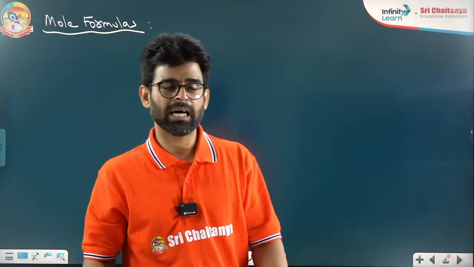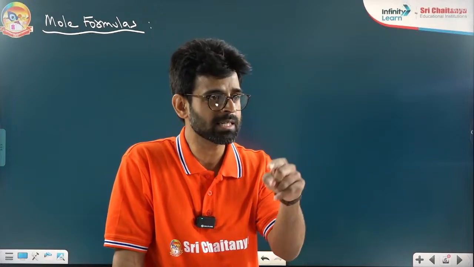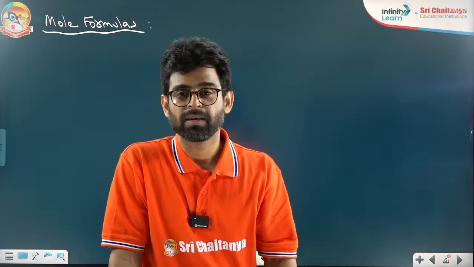Okay, Karthik is asking some question. Karthik is asking, sir, when will 14 gram come? If I ask you a question, beta, what is the mass of 1 mole of nitrogen atoms, or what is the mass of 6.022 10 to the power 23 atoms of nitrogen, then you will say 14 gram. Right?